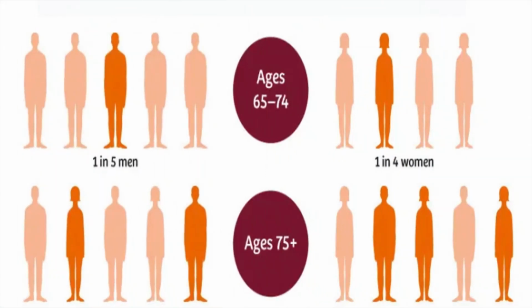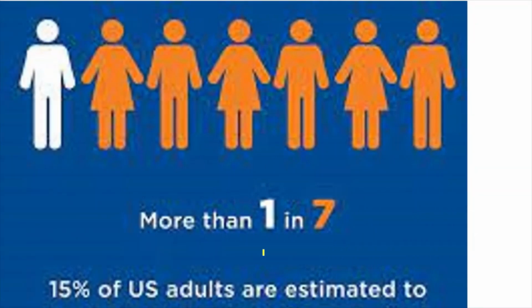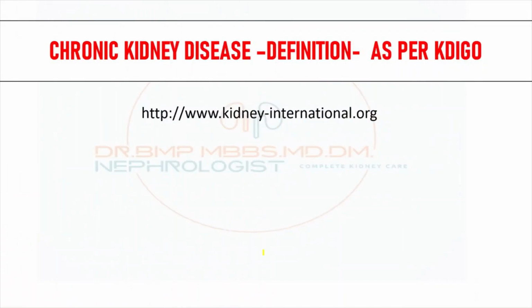So what is the disease that we are going to see today? This is so common in foreign countries. Around 1 in 5 men after the age of 65, almost 2 out of 5 after the age of 75 are affected with this disease. And it is more common in the United States. 1 out of 7 adult population might be having this disease, which is estimated in the upcoming future decades. So what is that disease? That is chronic kidney disease, we are going to see as an overview for the UG students.